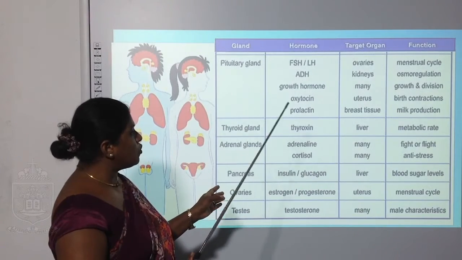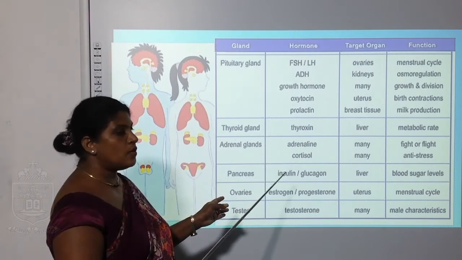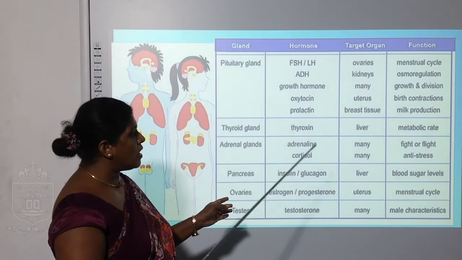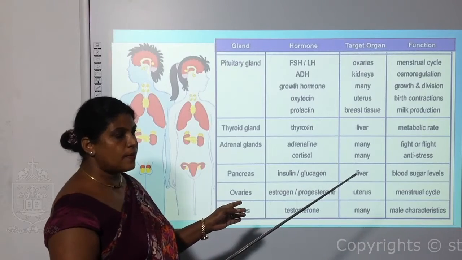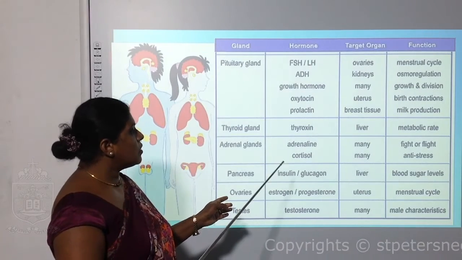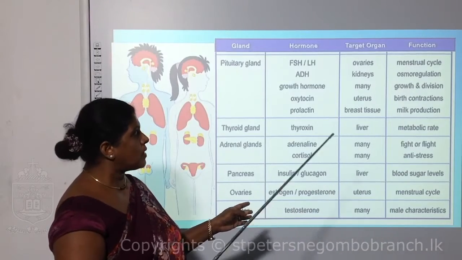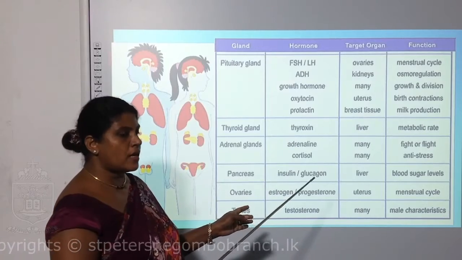Adrenal gland, hormones adrenaline and cortisol. Target tissues, there are many target tissues, and the function of adrenaline is fight or flight, and cortisol hormone, anti-stress. These are the functions of the secretions of the adrenal glands.